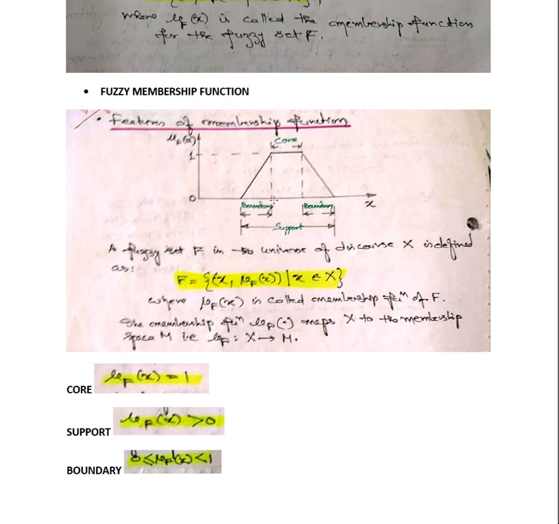All the universe of discourse elements will be mapped to this range of membership values.